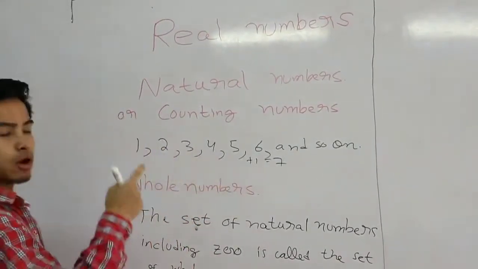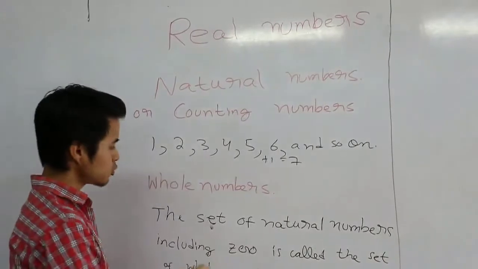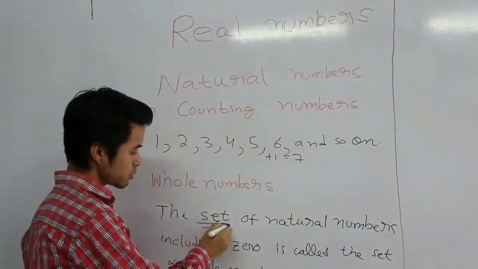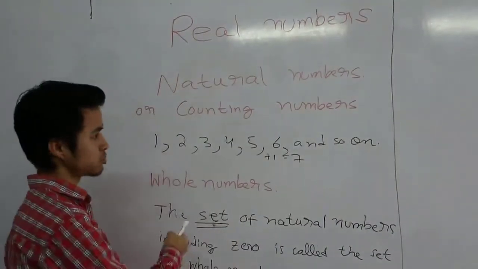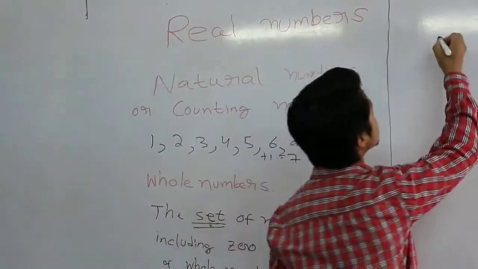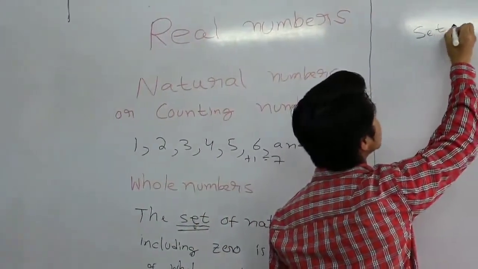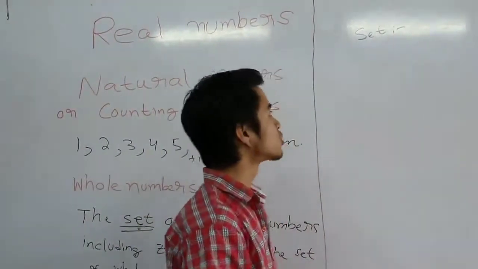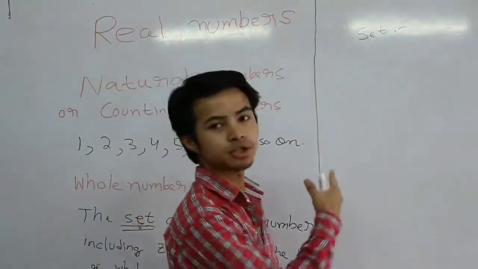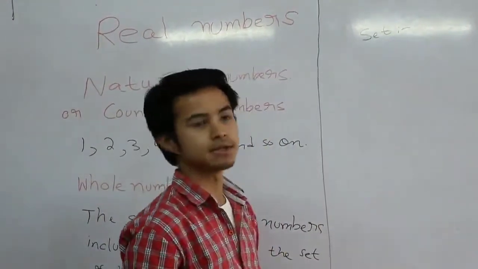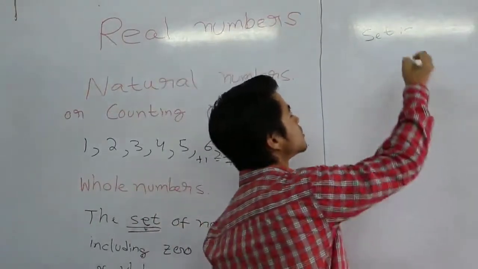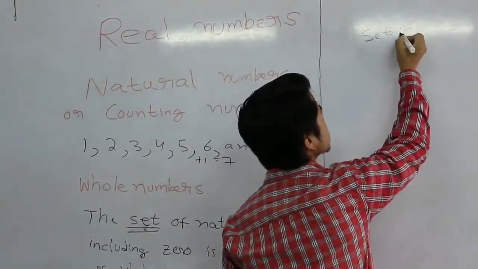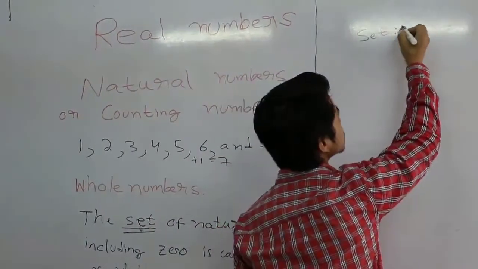numbers. I know I've introduced a new term here which is called set. Don't worry, let me explain to you what this word means. You'll be doing this more clearly in class 11, so let me just give you an easy definition of a set. This is actually the proper definition of a set also.